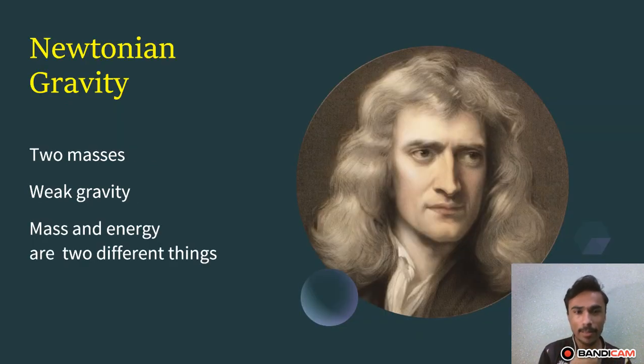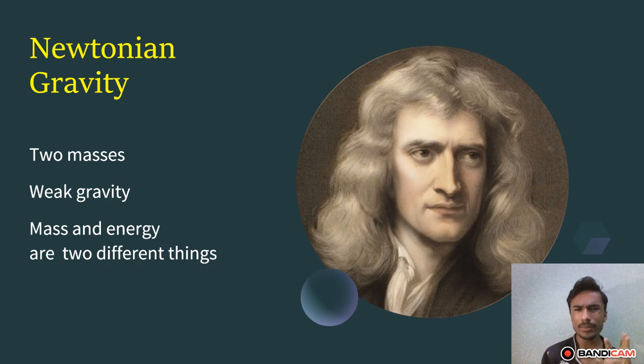Let me tell you about gravity, because gravity is related to black holes. Newtonian gravity, we are very familiar with, and it is taught in our high school physics textbooks. It is defined with two masses: if you have two masses, then they both exert a force, which we call the gravitational force between these two objects.